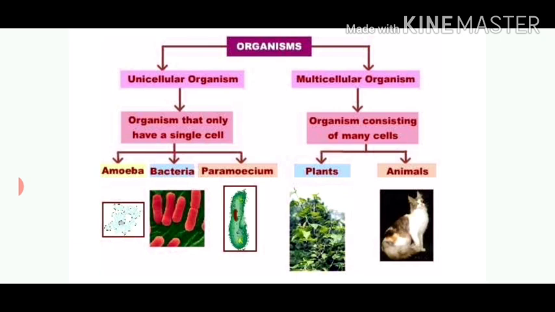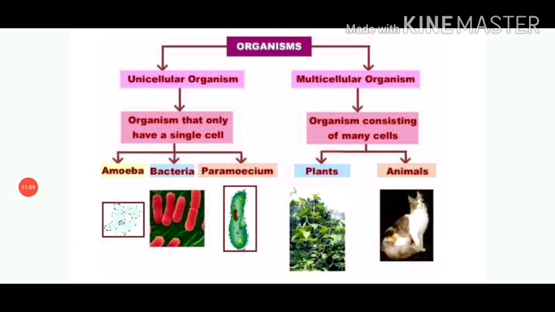multicellular organisms. Amoeba, bacteria, and paramecium are some of the examples of unicellular organisms. On the other hand, plants and animals are some of the examples of multicellular organisms. All of you would be amazed to know that an organism with billions of cells actually begins its life as a single cell, which is the fertilized egg. The fertilized egg cell then multiplies and the number of cells increases as the development proceeds. So all the organisms have actually begun their life as a single cell.